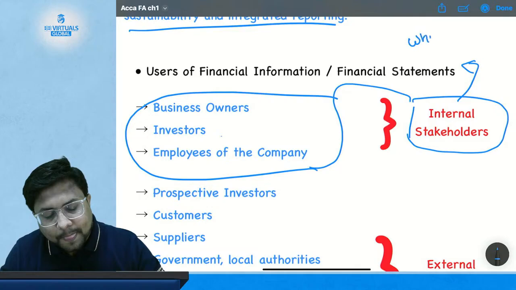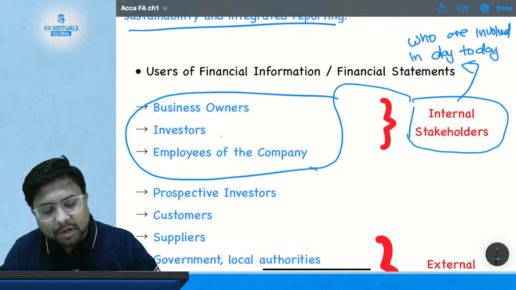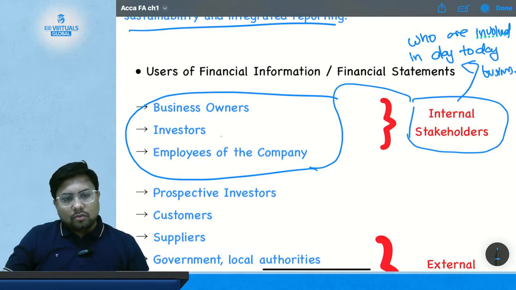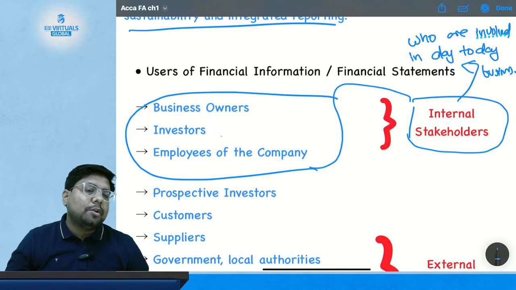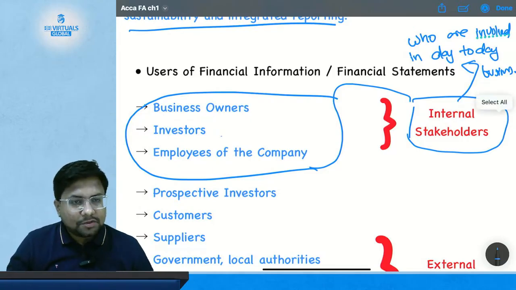Those who are involved in the day-to-day business of the organization. Whoever is involved in the day-to-day business is your internal stakeholder.